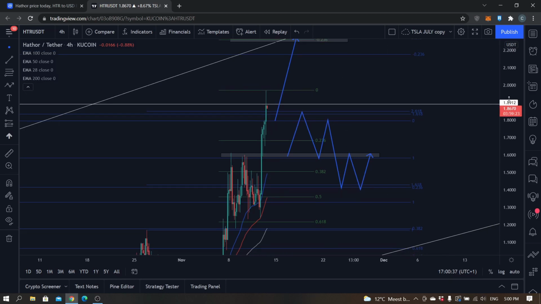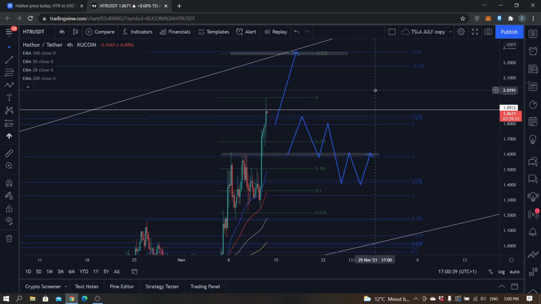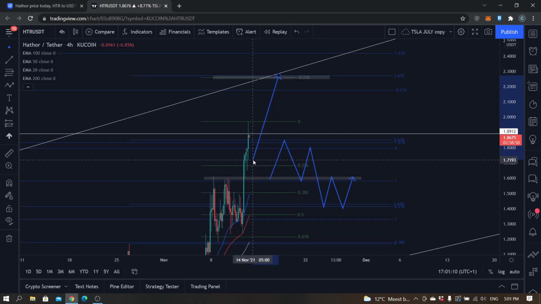So in my opinion, let's just get right into this price prediction, price analysis. We have not necessarily reached the top yet, but we could definitely see a big drop from here. Just because it's the all-time high, that means it's a very strong resistance area. Also some fibs right here, but it actually went over it. So I do think that if we find a break, retest, support anywhere between 1.85 and ultimately let's say 1.72, that we can see another move up.